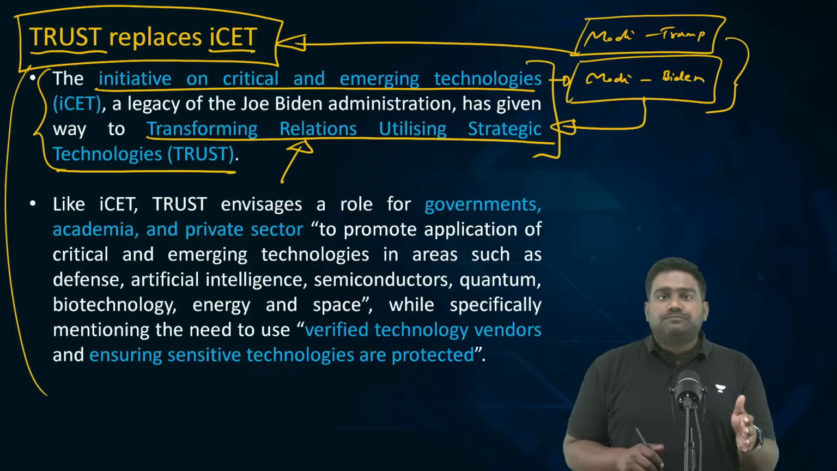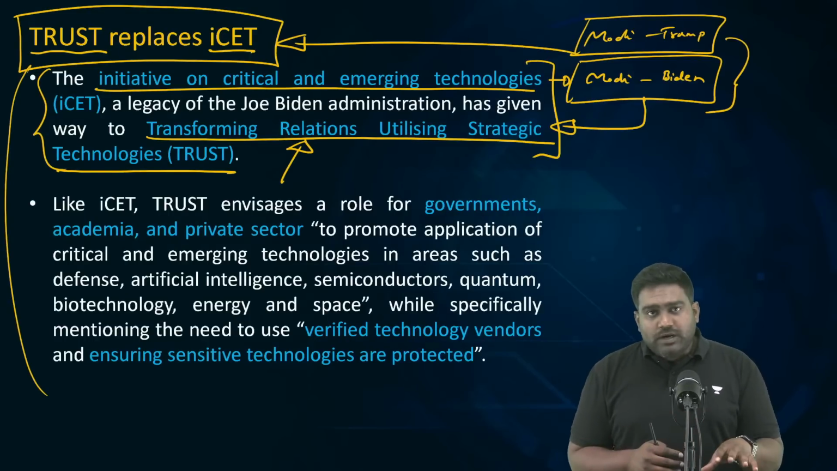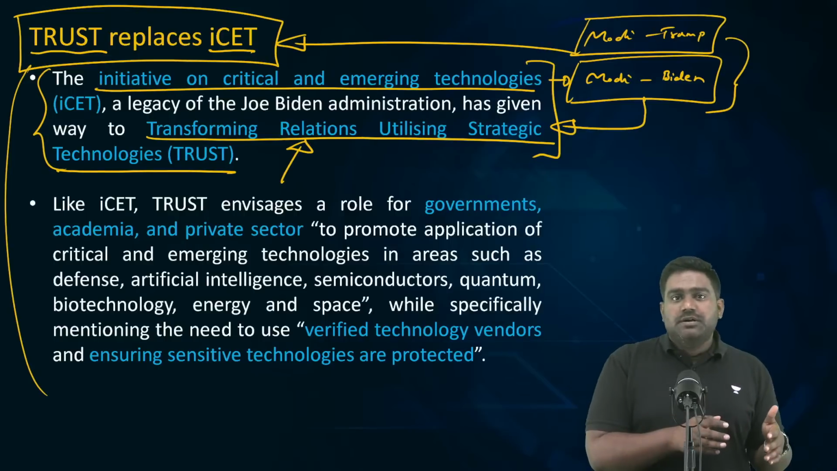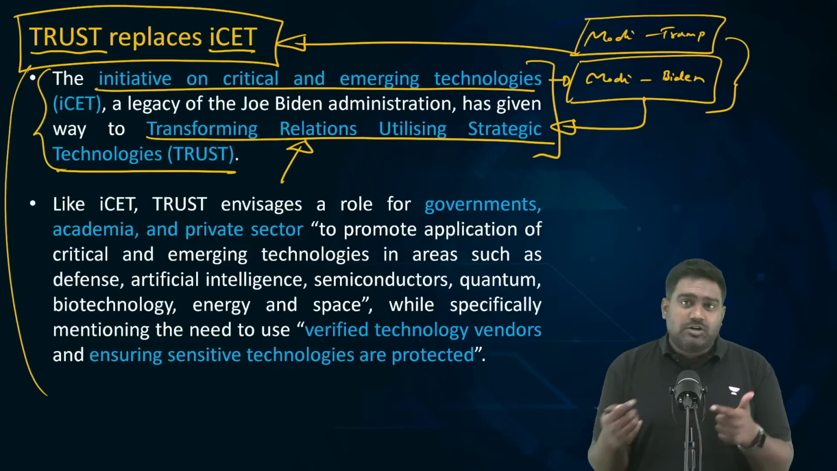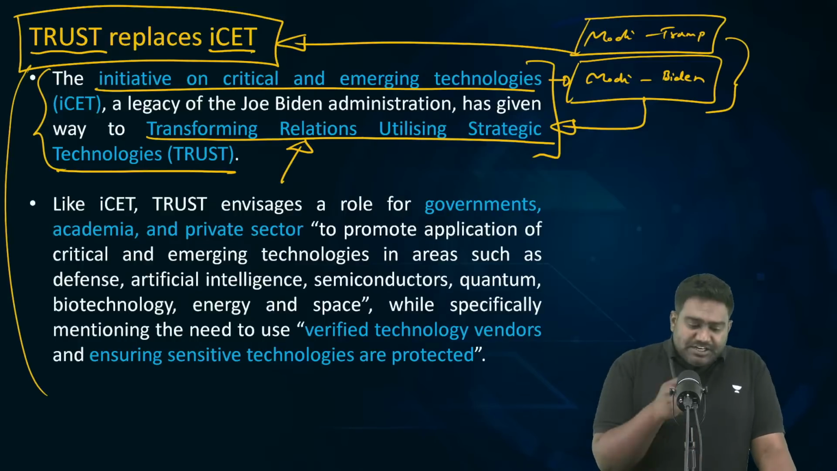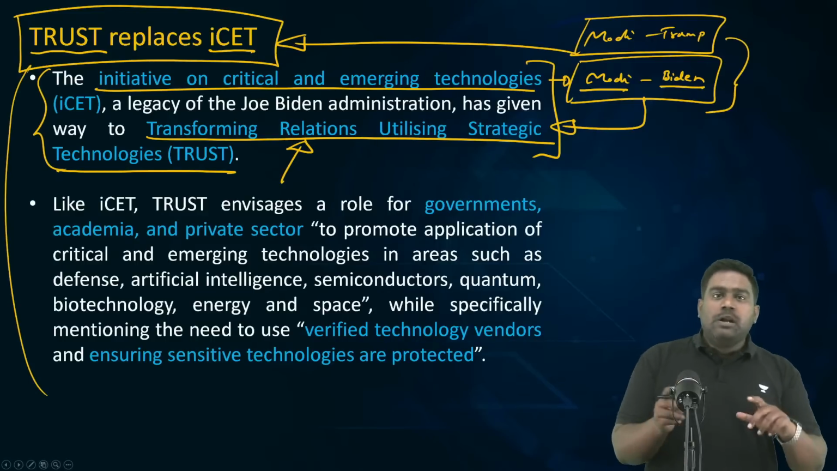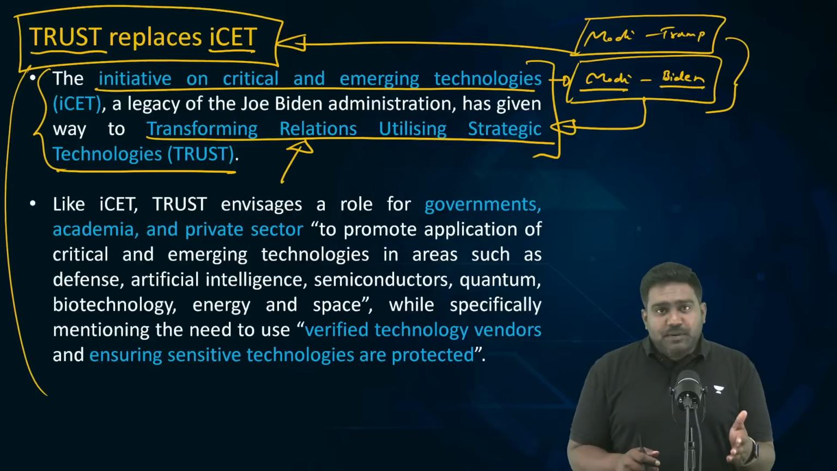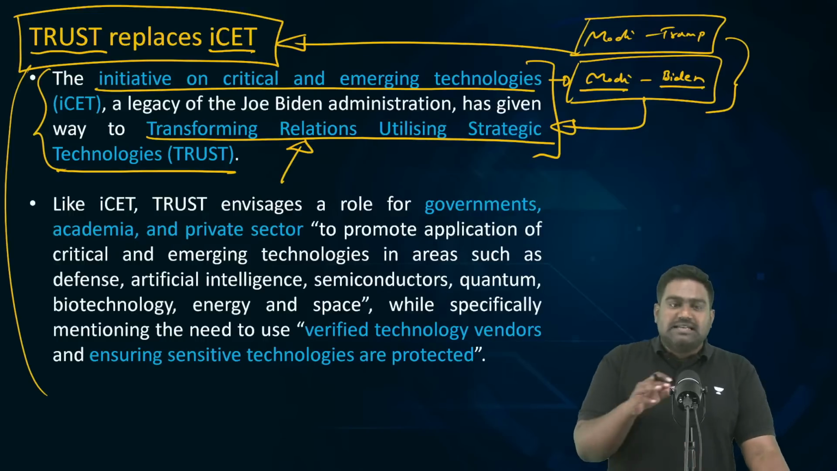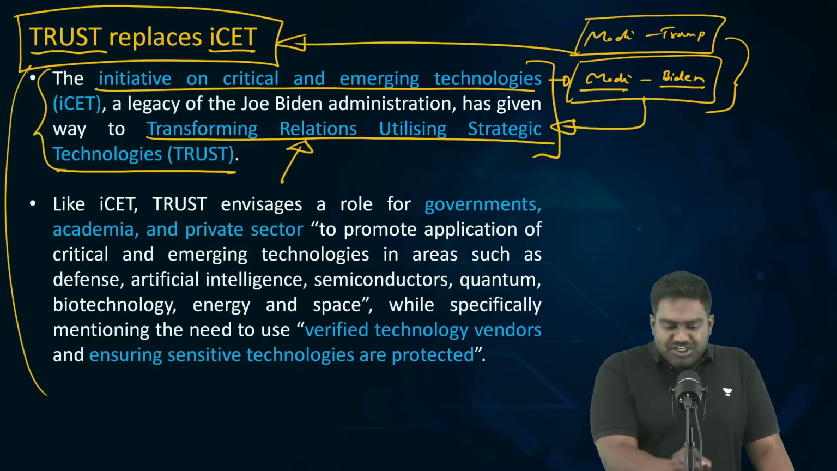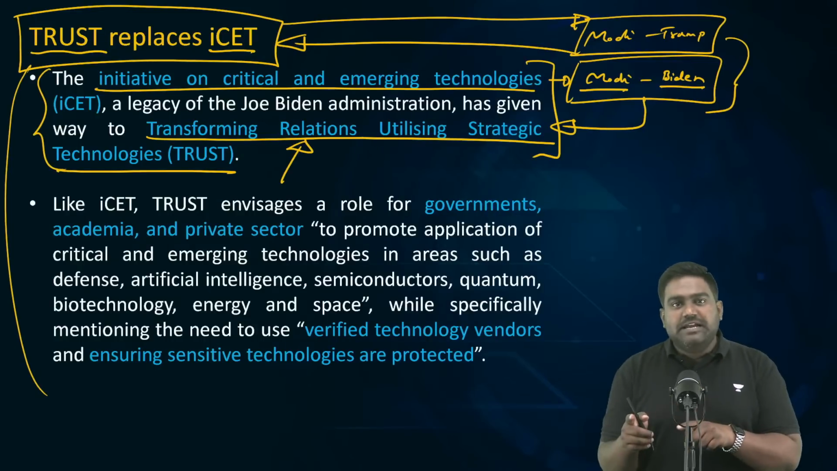From robotics to artificial intelligence. So this would not only bring out civilian technologies which have a commercial purpose, it would also focus on military technologies, defense technologies as well. So this initiative was pioneered by President Biden with Prime Minister Modi. So it was called ICET. Now this has been rebranded and replaced by the Trust Initiative, Transforming Relations Utilizing Strategic Technologies, which is an initiative pushed by the Trump administration. So how is Trust different from ICET?